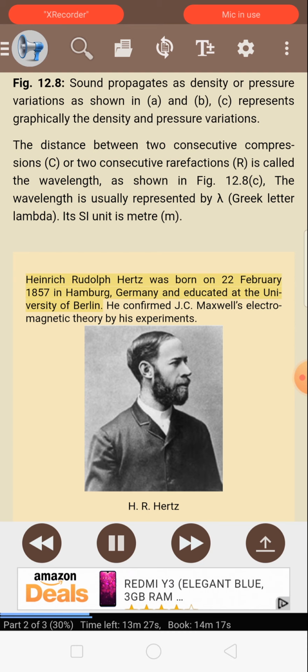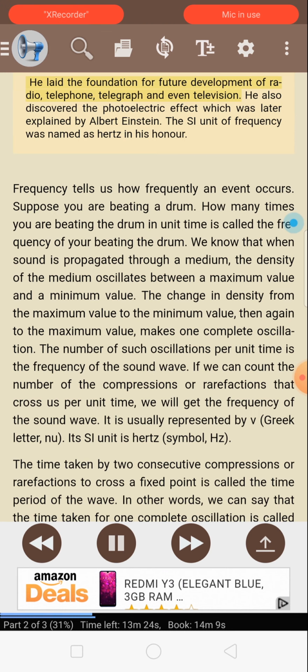Heinrich Rudolf Hertz was born on the 22nd of February 1857 in Hamburg, Germany, and educated at the University of Berlin. He confirmed J.C. Maxwell's electromagnetic theory by his experiments. H.R. Hertz laid the foundation for future development of radio, telephone, telegraph, and even television. He also discovered the photoelectric effect, which was later explained by Albert Einstein. The SI unit of frequency was named Hertz in his honor.